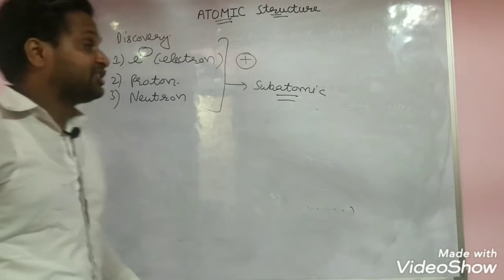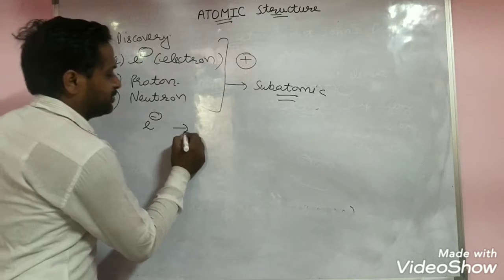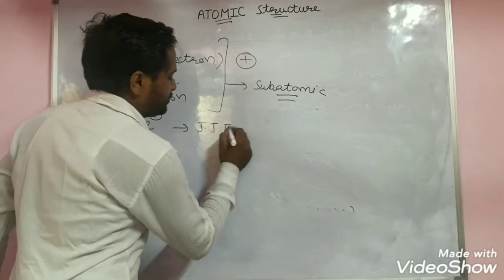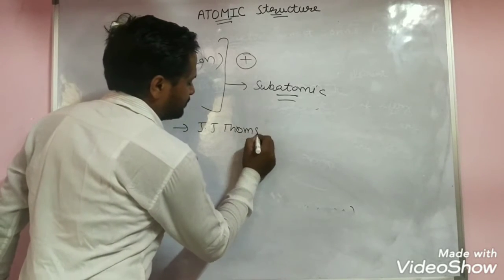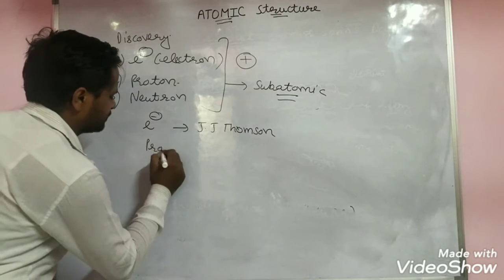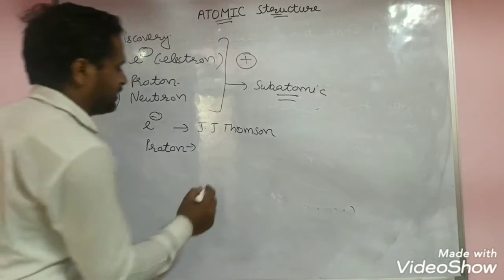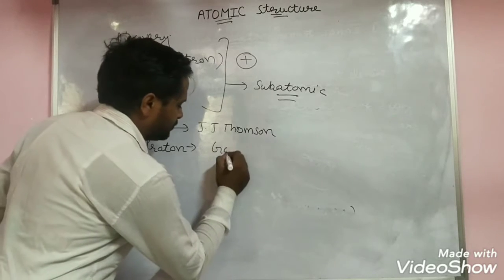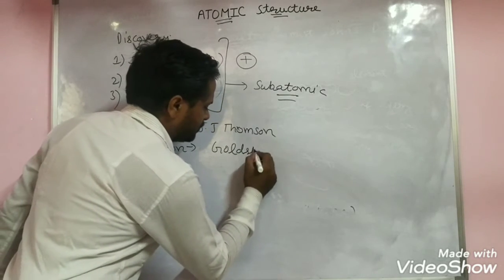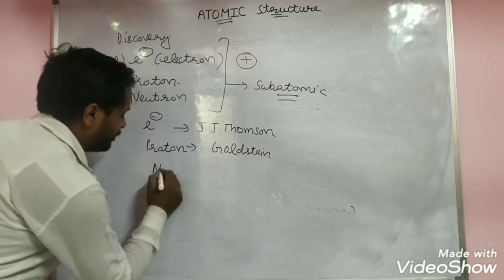But when the electron was discovered, who discovered the electron? Yes, J.J. Thomson. Who discovered the proton? Goldstein. And who discovered the neutron?